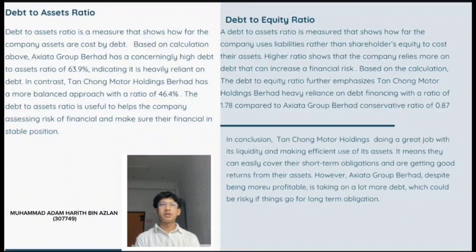In conclusion, Tan Chong Motor Holding is doing a great job with its liquidity and making efficient use of its assets. It means they can easily cover their short-term obligations and get good returns for their assets. However, Axiata Group Berhad, despite being more profitable, is taking on a lot more debt, which could be risky if things go wrong for long-term obligations.